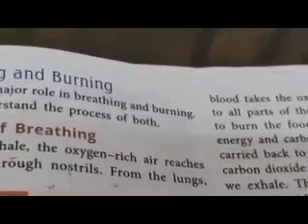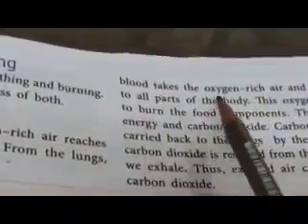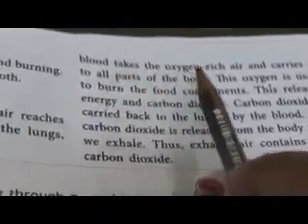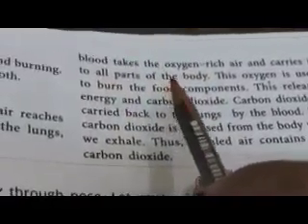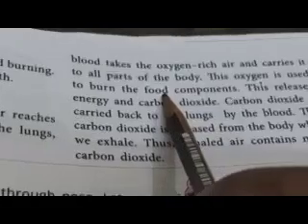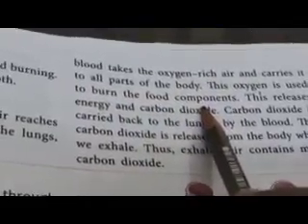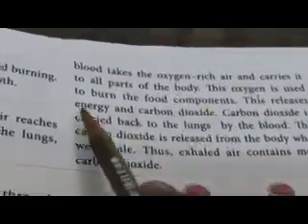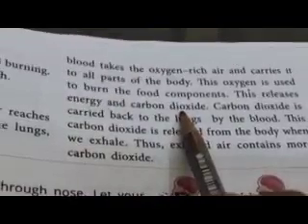From the lungs, the blood takes the oxygen-rich air to all the parts of our body. And this oxygen is used to burn the food components to give energy and carbon dioxide.